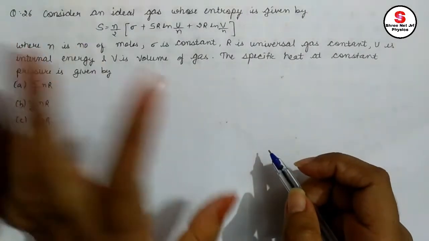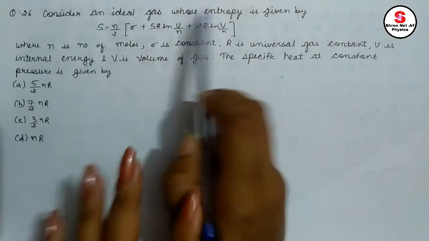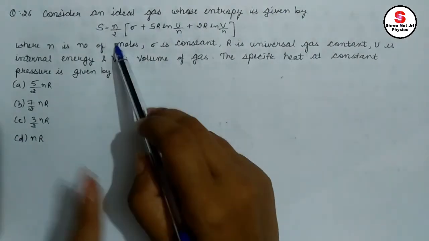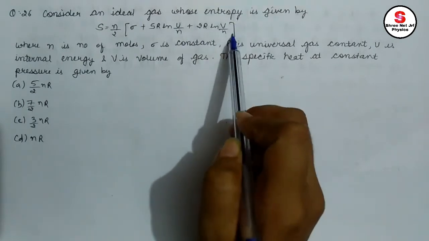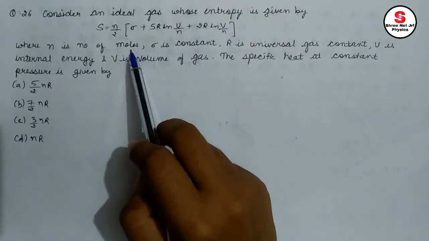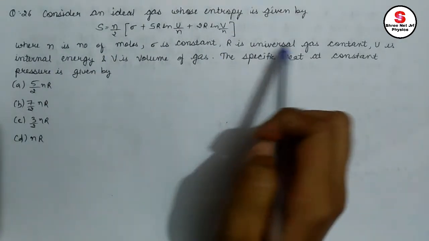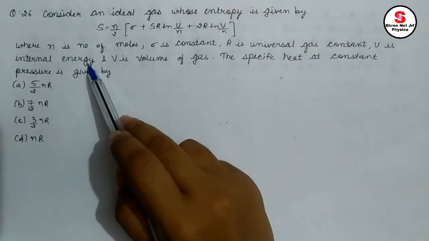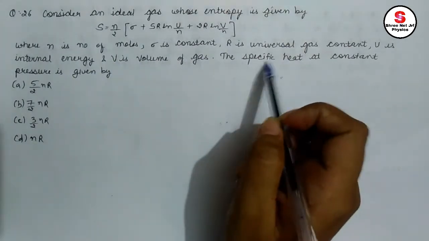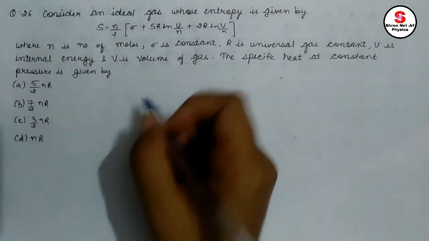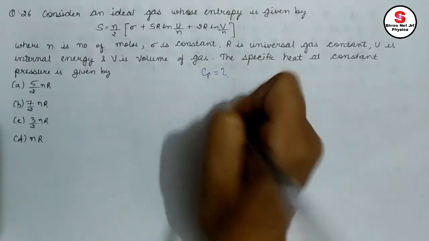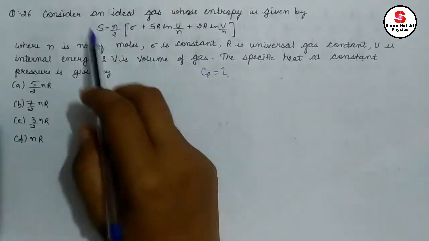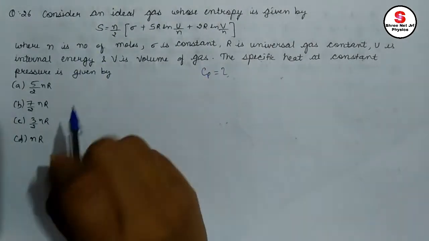Question number 26. It is saying that consider an ideal gas whose entropy is given by S equals n by 2 sigma plus 5R ln U by n plus 2R ln V by n, where n is the number of moles, sigma is a constant, R is the universal gas constant, U is internal energy, and V is volume of gas. The specific heat at constant pressure is given by, that means we need to determine the value of Cp here. We are given S is equal to this.